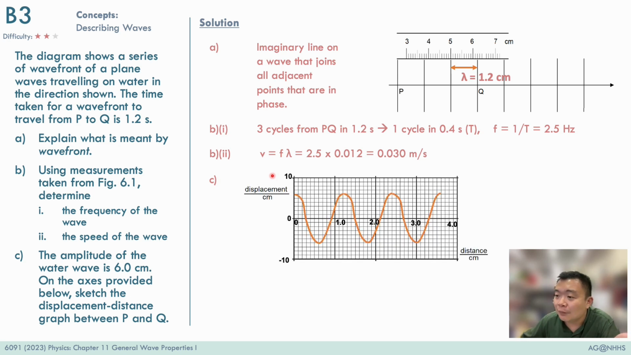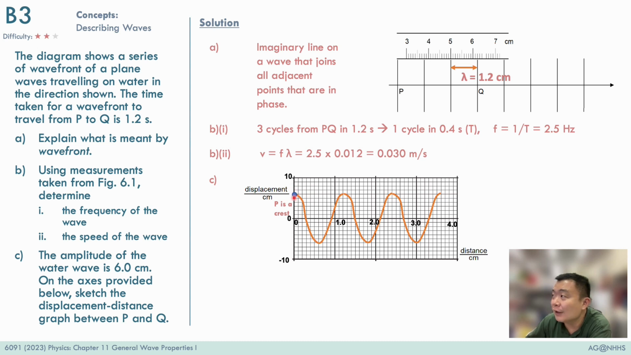Now, when you sketch out the graph for C, the displacement-distance graph, there are a few things to check. First, check that you have represented the amplitude of the wave to be 6 cm. So over here, all this position should be at 6 cm, and over here, this maximum displacement is negative 6 cm.